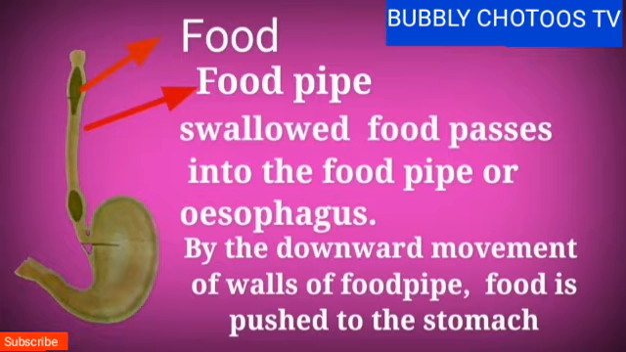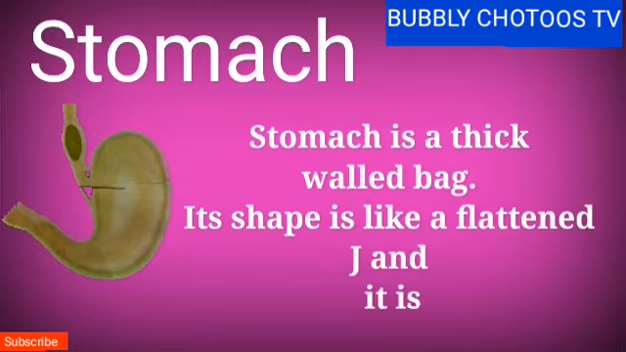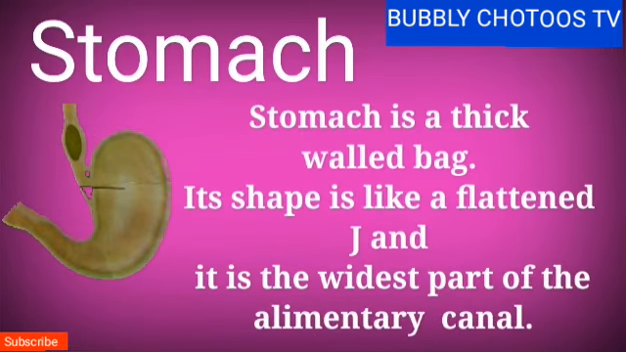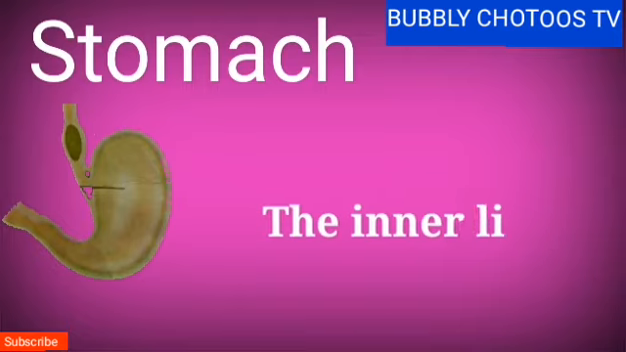Food pipe. The swallowed food passes into the food pipe or esophagus. By the downward movement of walls of food pipe, food is pushed to the stomach. Stomach. Stomach is a thick-walled bag. Its shape is like a flattened J and it is the widest part of the alimentary canal. It receives food from food pipe at one end and opens into small intestine at the other.